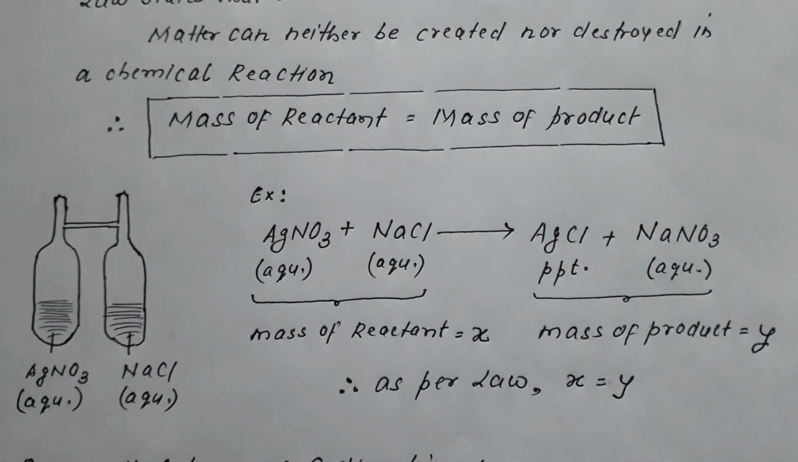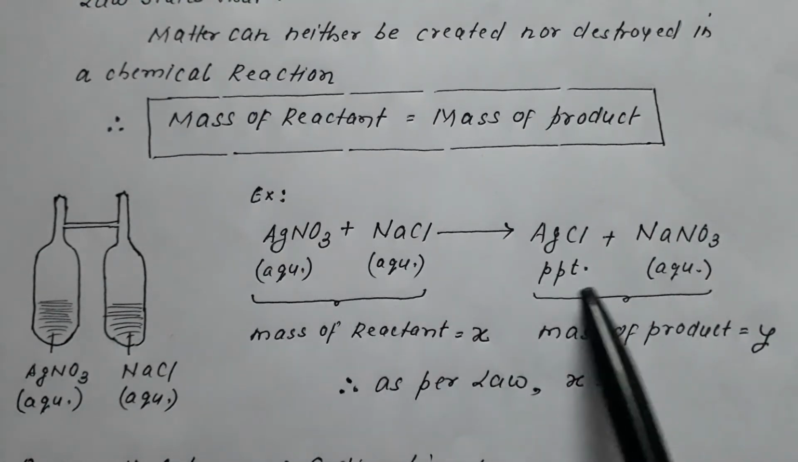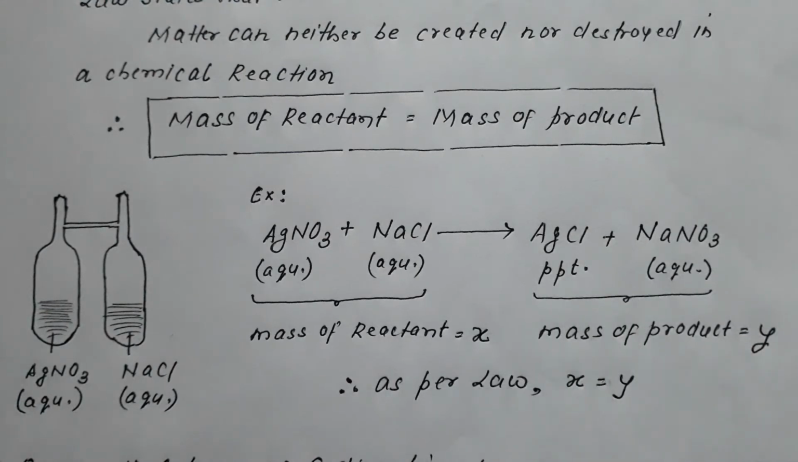As per this law, the mass of reactant is equal to the mass of product. Even though a chemical change is taking place, nitrate of one and chloride of the other converting, still there is no change in the mass. Whatever may be the mass of the reactant would be the mass of the product, that is, value of X, mass of reactant, is equal to value of Y, that is mass of the product.